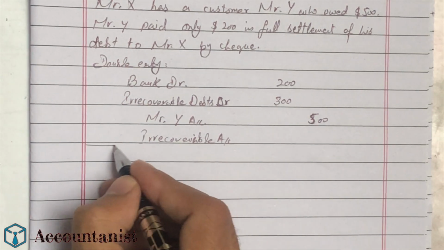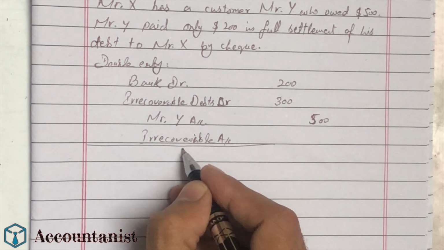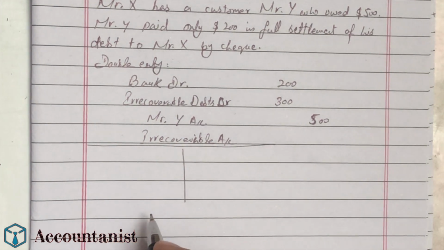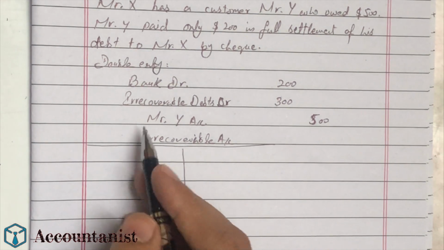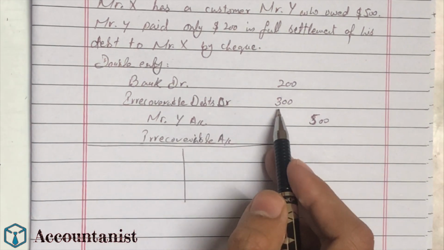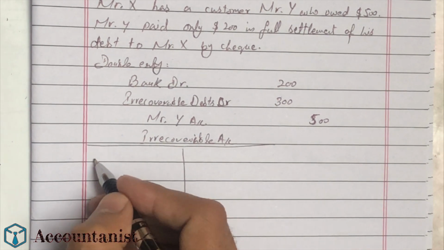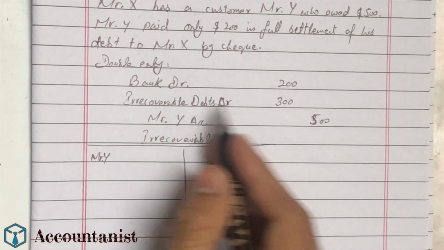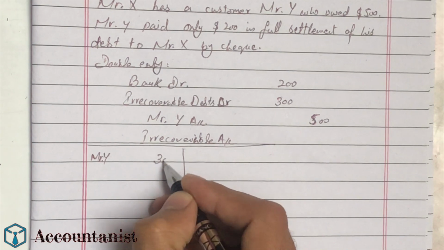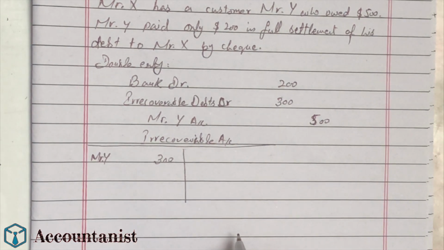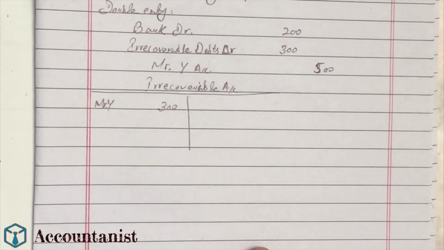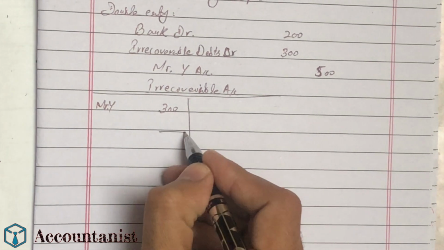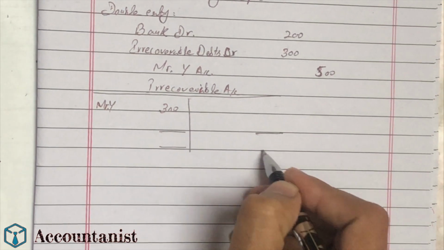So write down on the debit side of this account, let's suppose I'm going to make it here. Because the irrecoverable account is going to be debited because of Mr. Y, so we'll write down Mr. Y here, and the amount will be the irrecoverable debt account amount, $300. So at the end of the year, what do we do? We are going to balance this T account.